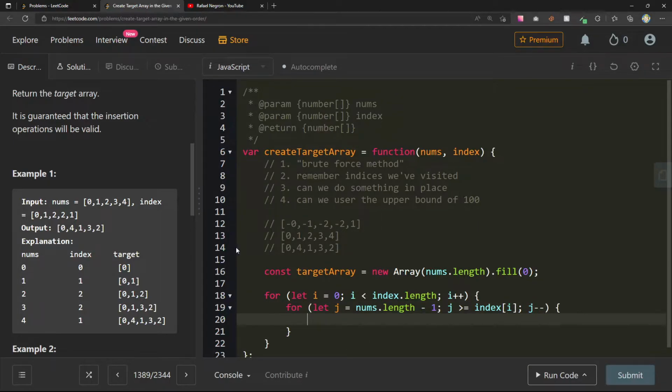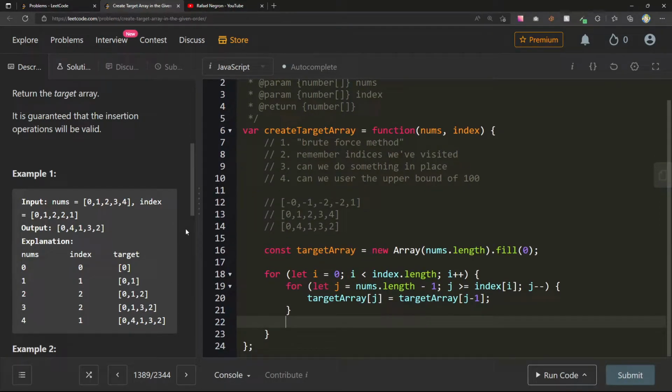So we're at this one, we want to take whatever is in, and I also need the target array at j equals target array of j minus 1. That's going to go all the way to the last one. Do I want to go to the last one? I don't want to go to the last one, right? I should do this while it's greater than this.